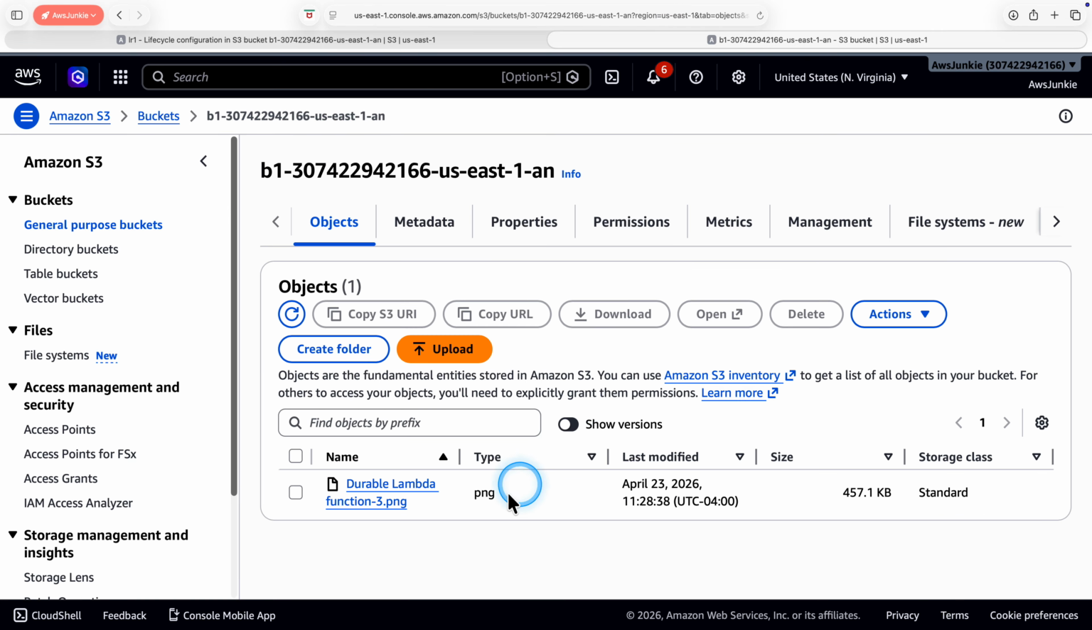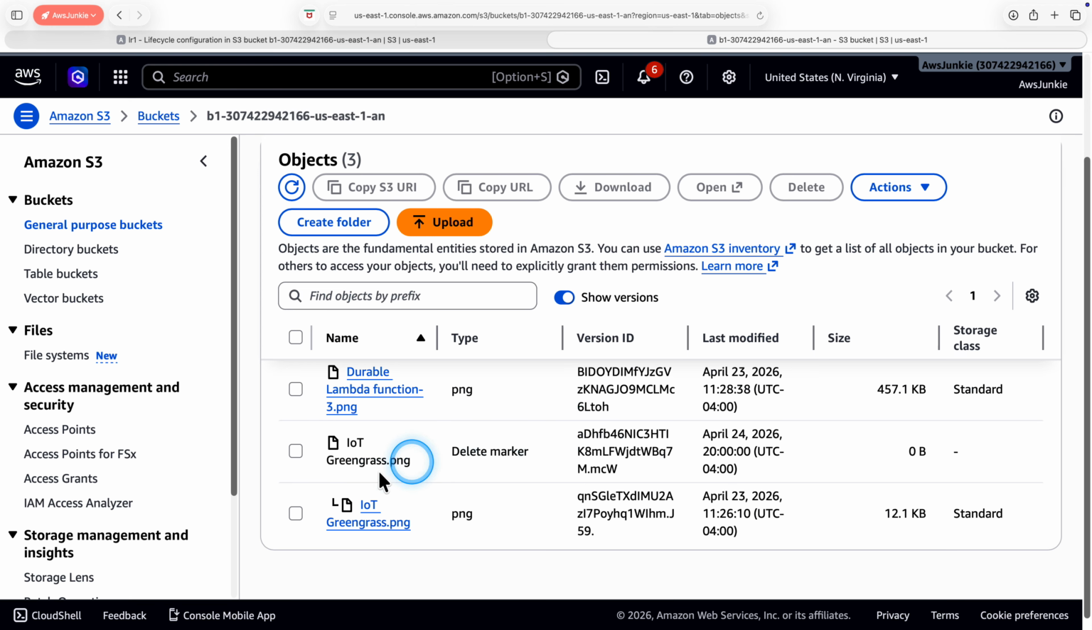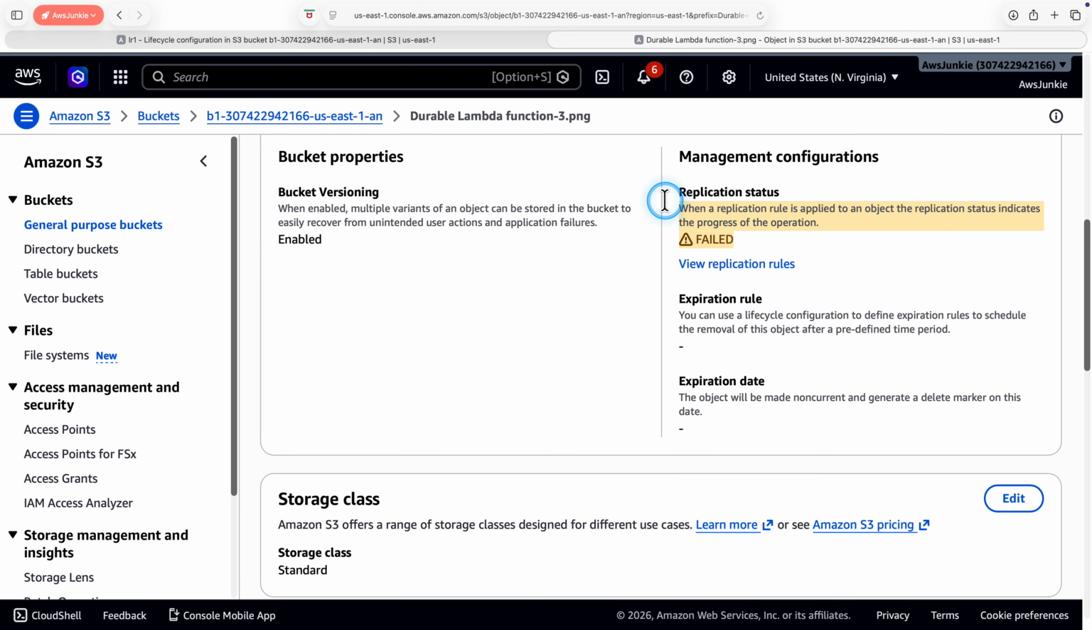But in bucket B1, we can still see one object left there. In versions, the IoT Greengrass image got expired by the lifecycle rule. Click the durable lambda image. We saw yesterday replication failed, and it was showing the rule and the expiration date, but now it is empty.